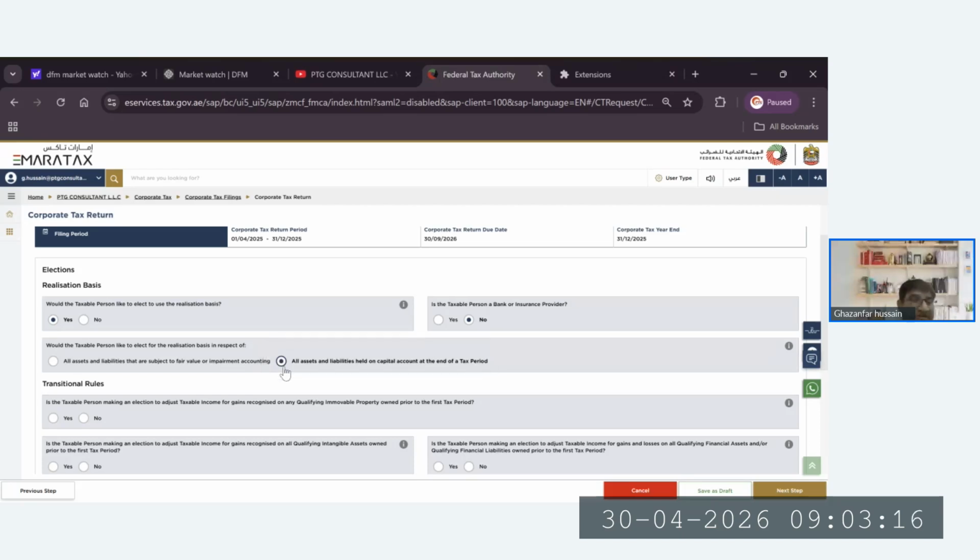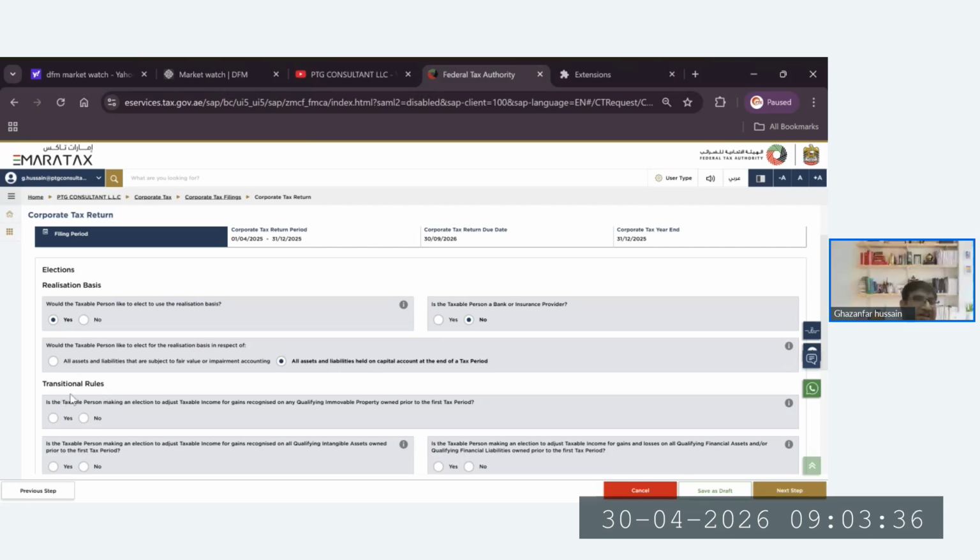Whatever election we are opting for will increase our accounting adjustment schedule; further fields will be added there. This is mandatory during the first tax return. We have to opt for it then. In the next return, he will not give us the option, and this is irrevocable.